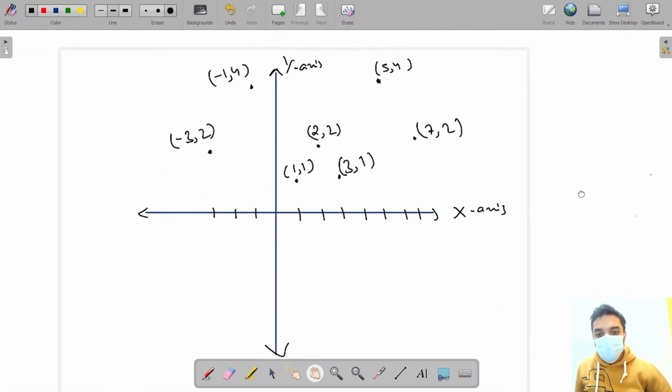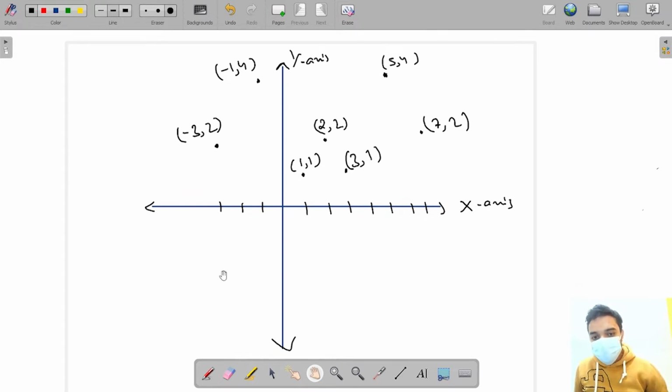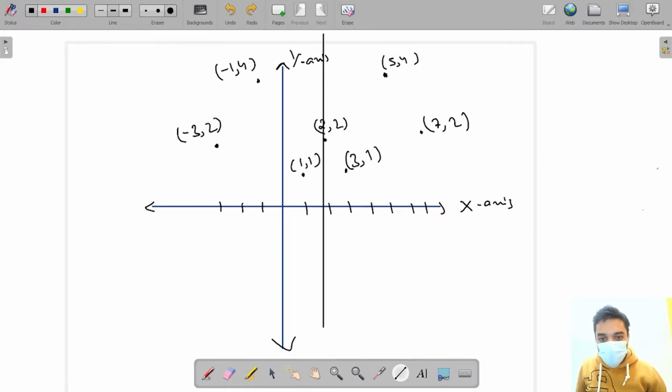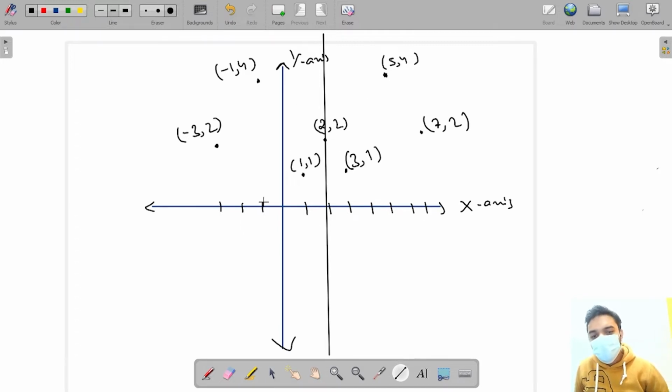What we have to find is whether there is any line, parallel to the y-axis, that can be a mirror to all these coordinates. All these points must be mirrors of each other. Let's say I am going to draw a line here. Can I say this line represents a mirror?